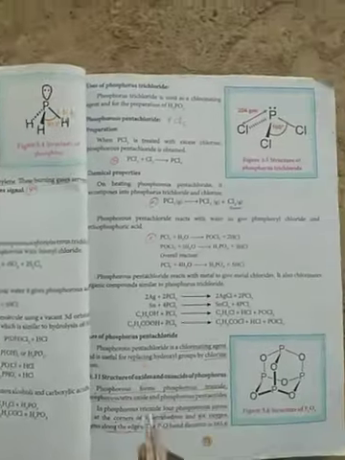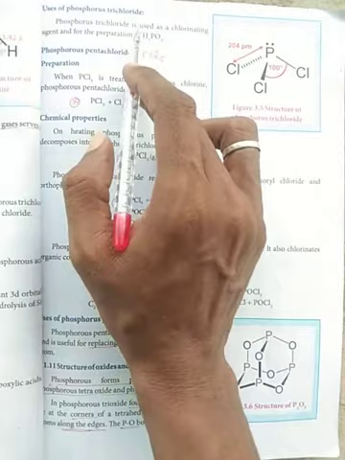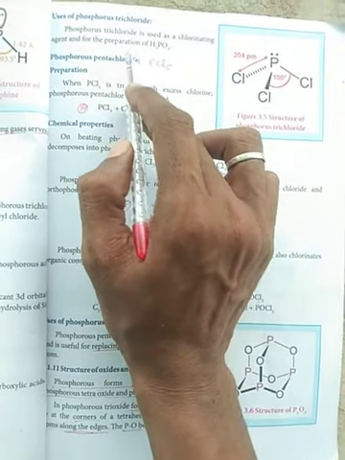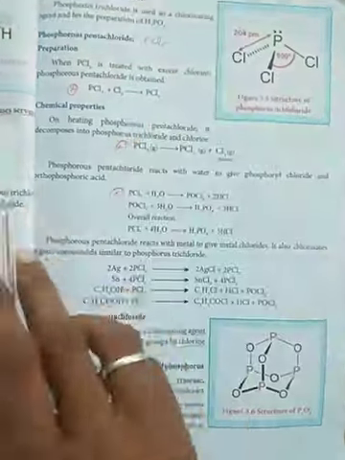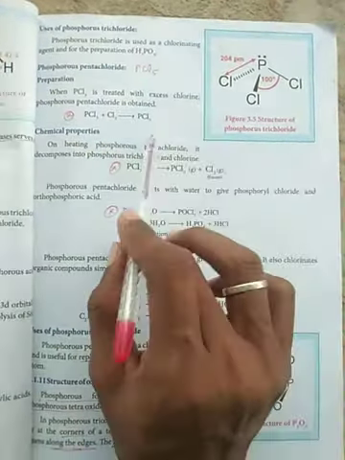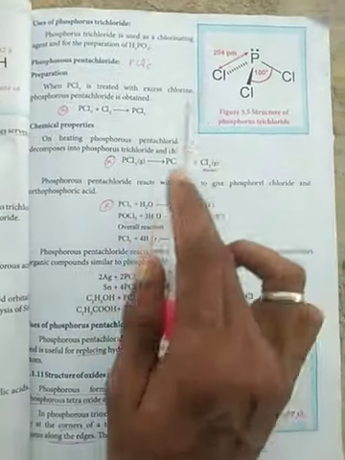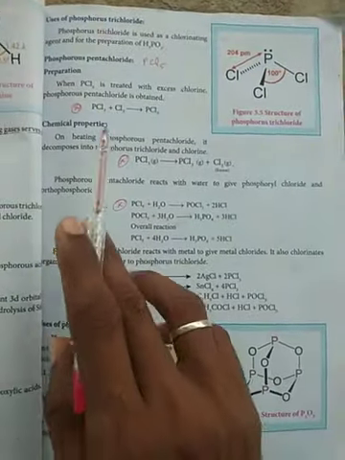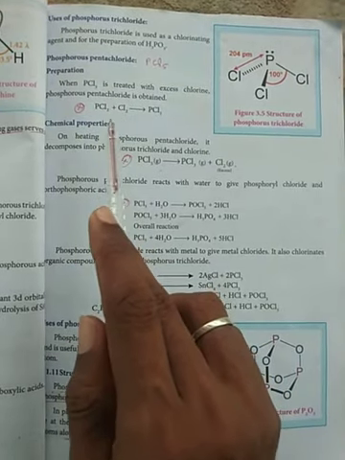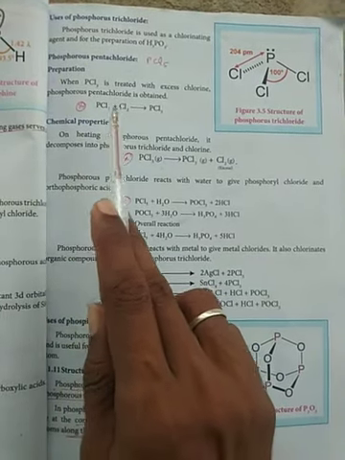Next, uses of phosphorus trichloride: as a chlorinating agent and in the preparation of phosphorous acid. Same for phosphorus pentachloride. This is the phosphorus trichloride structure. This is the phosphorus pentachloride preparation: phosphorus trichloride with chlorine gas.